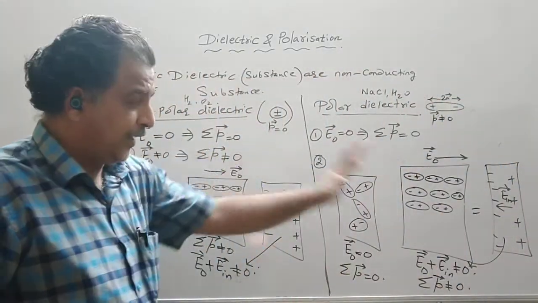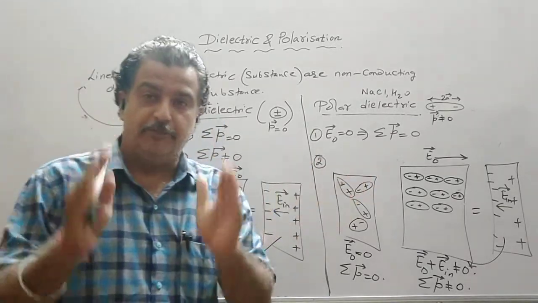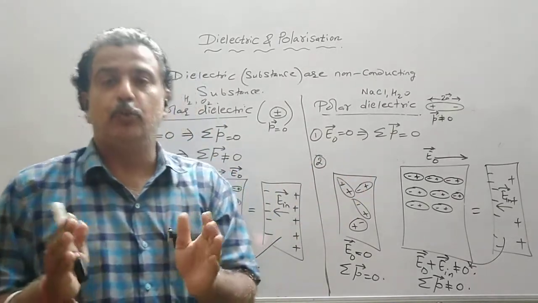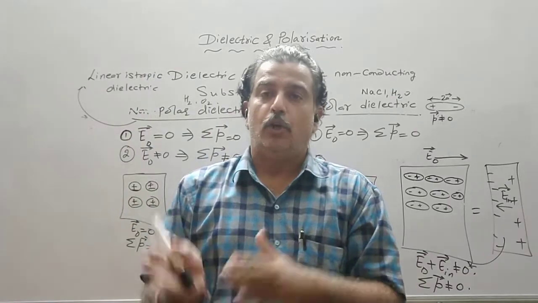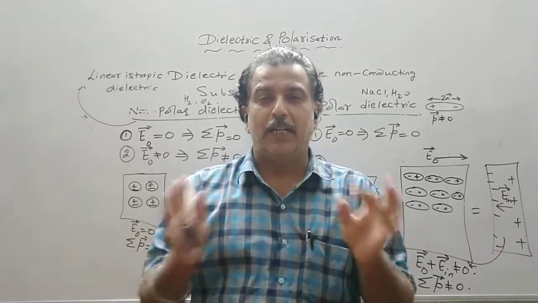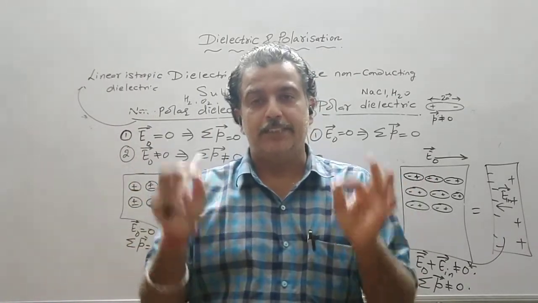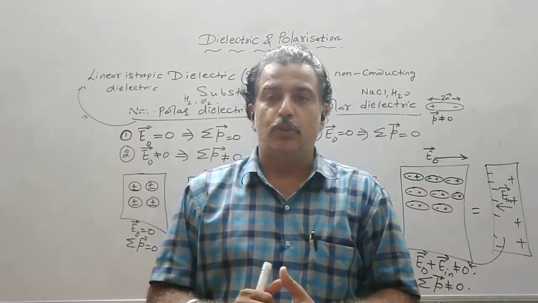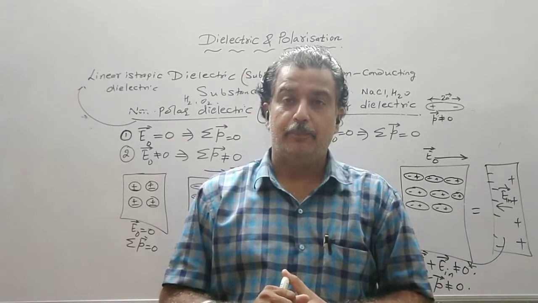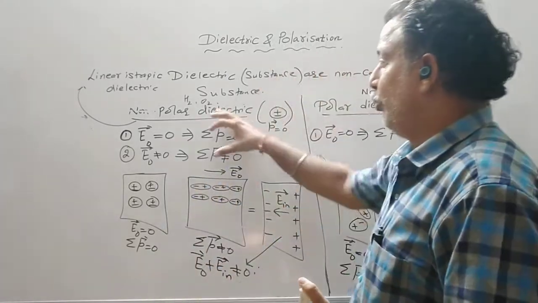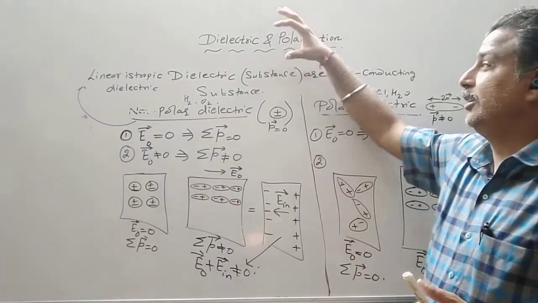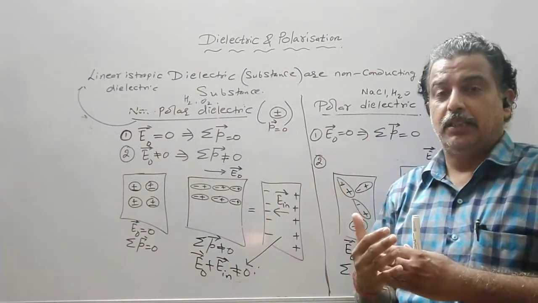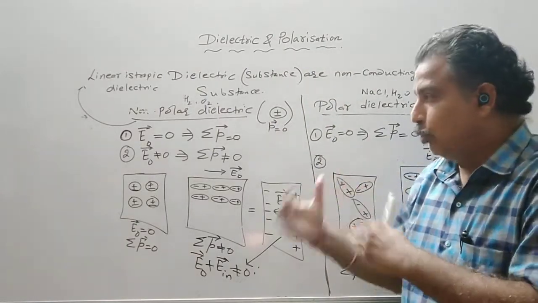So in both the cases, polarization will take place. Whether your dielectric is polar or non-polar, polarization takes place. Polarization simply means the alignment of the molecules in the direction of the field. But for non-polar dielectric, the polarization takes place in two steps.